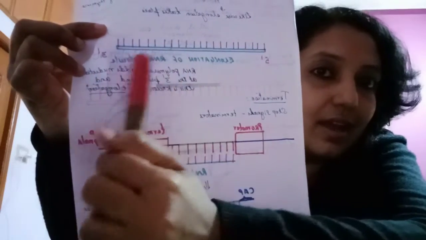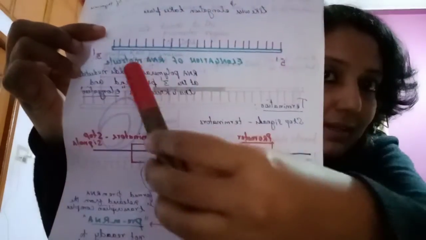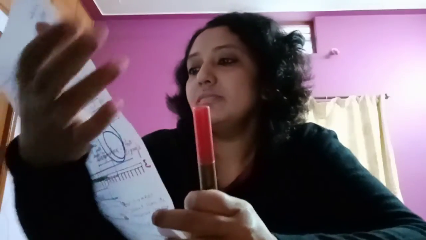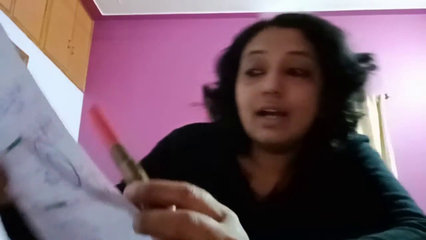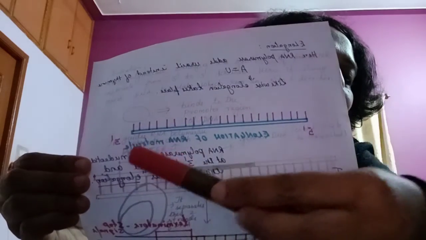This is the elongation of the mRNA molecule. The RNA polymerase adds nucleotides at the 3' end. This is the 3' end. The RNA polymerase always adds the nucleotides at the 3' end, and this process is known as elongation, forming a long chain of RNA molecule.